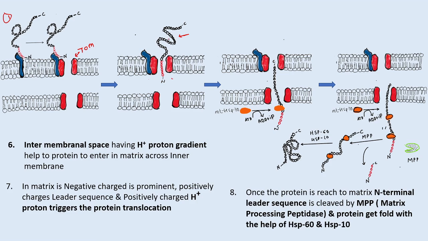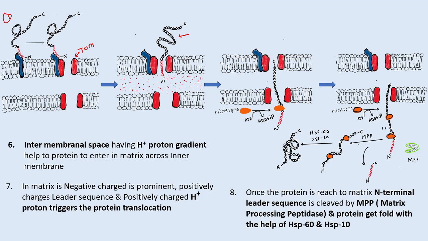When the protein pre-sequence reaches the intermembrane space, this space has the proton gradient, and the pre-sequence is positively charged, that is, positively charged amino acids, lysine and arginine.